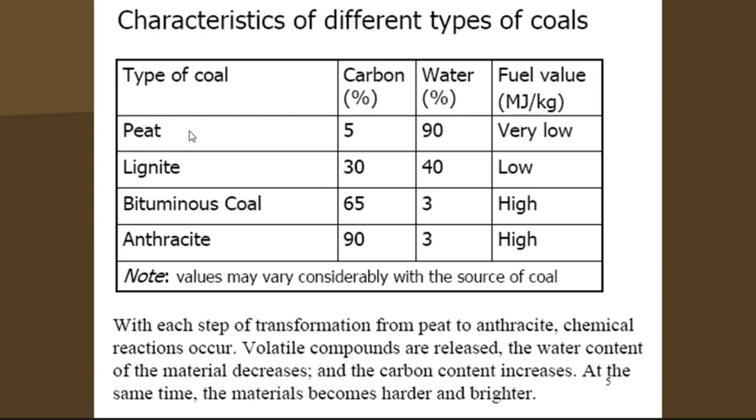In order to manufacture steel, you need at the very least bituminous coal, and anthracite is better, but we use bituminous because anthracite is not anywhere near as common as bituminous coal.